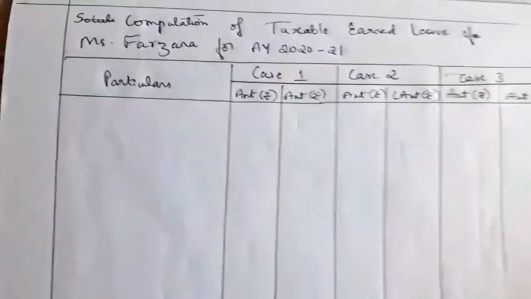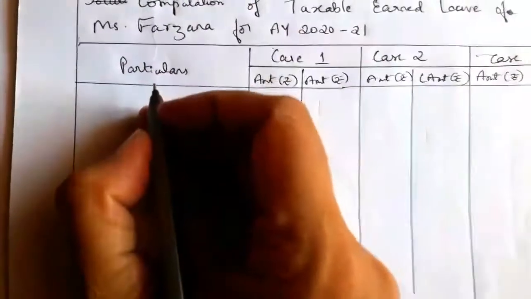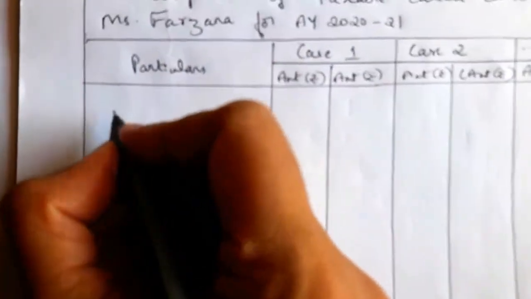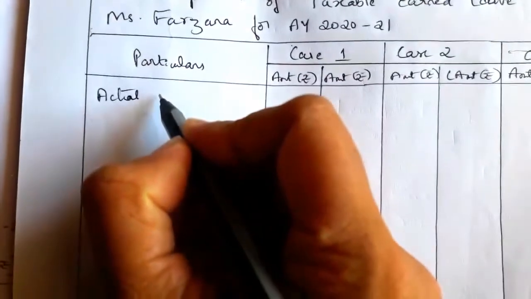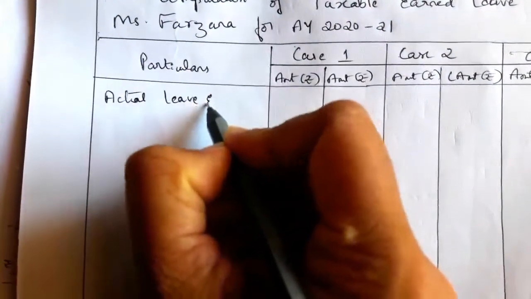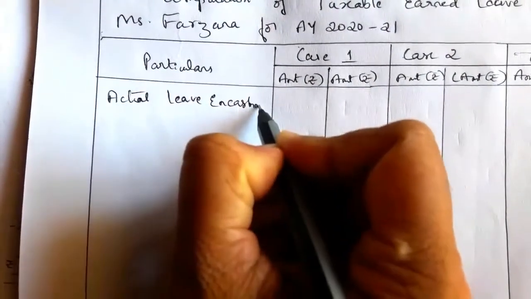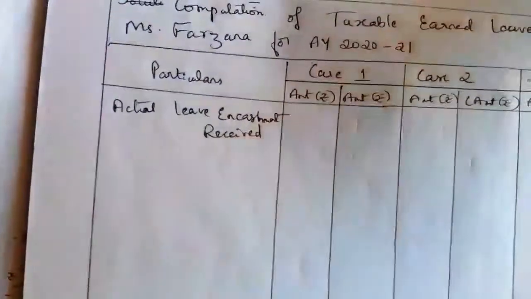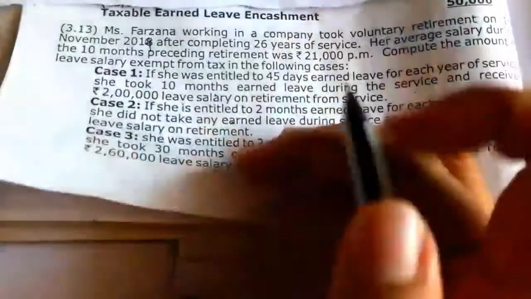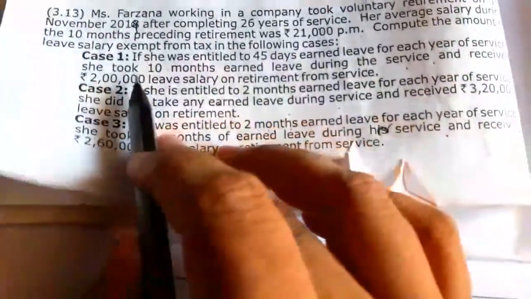As per the format, firstly we have to take the actual leave salary, the actual leave encashment received. So what is the actual leave encashment received for case 1? She received 2 lakh as leave salary.